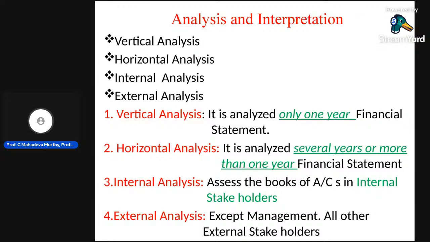Here in this analysis and interpretation, there are four important types of general analysis. One is vertical analysis. Another one is horizontal analysis. The third one is internal analysis. The fourth one is external analysis. These are the four important types in the analysis and interpretation of financial statements.